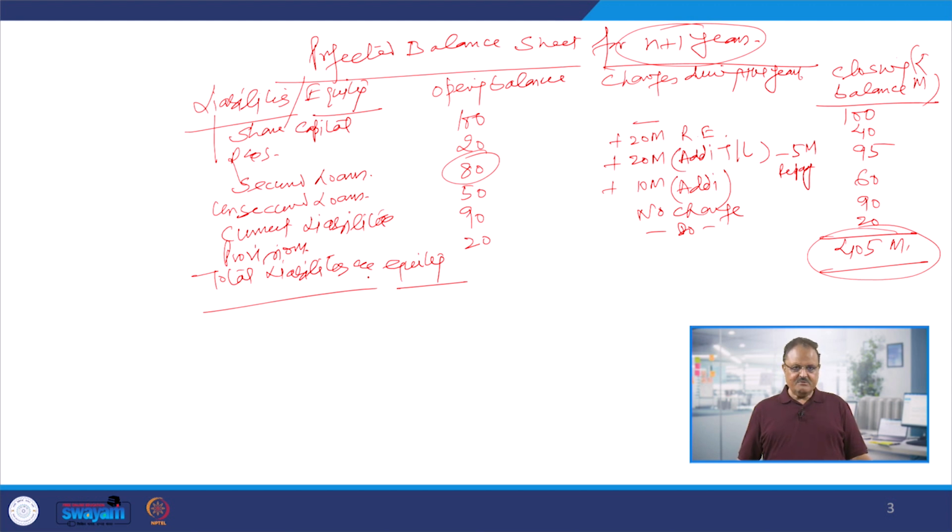Is it only coming from the pocket of entrepreneurs, or is it coming from other sources also? And when you're showing the reserve and surplus of 20 million, what is the source of this 20 million? Secured loan, unsecured loans, who is going to give you this money? And why should anybody give you a secured loan? Secured loan is okay, but unsecured loan, why should somebody give you? So people can ask some questions and they can maybe raise some issues.